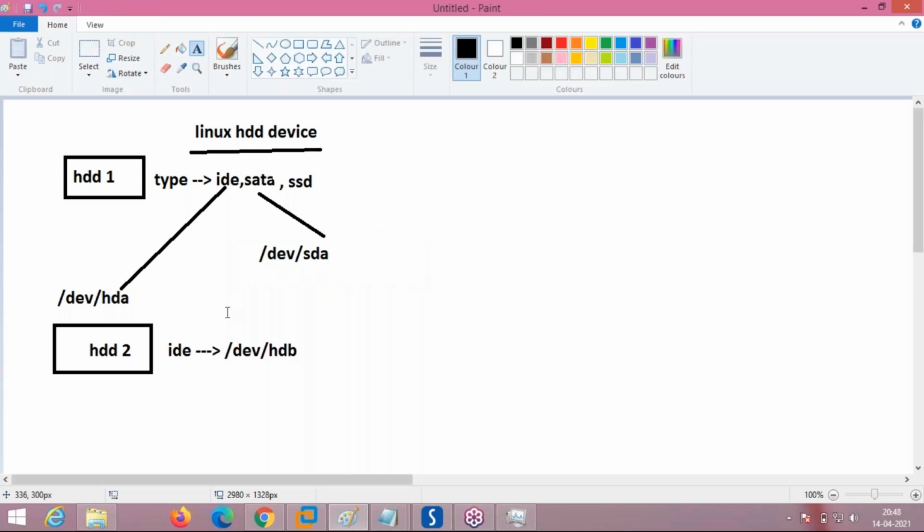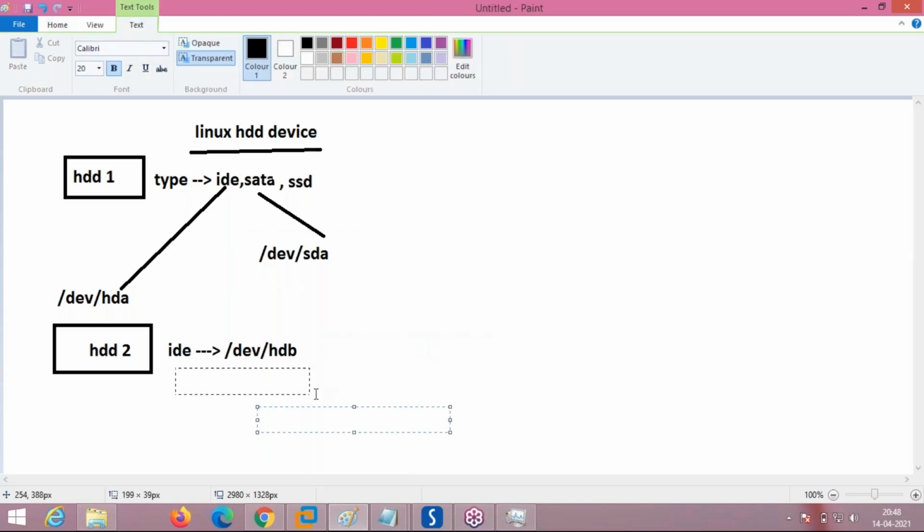If you have a second SATA hard disk, the name will be /dev/sdb. S means SATA type hard disk, and B means second hard disk. SATA is a type of hardware architecture for hard disk, like IDE and SSD.